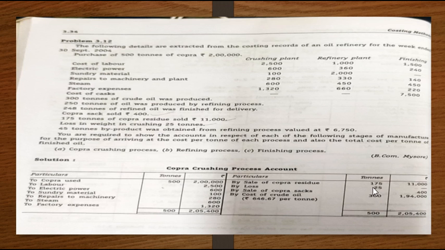So we will take first the sales. How many tons? 175 tons at rupees 11,000. Next we will take up the other sales. Copra sacks sold at rupees 400. So by sales of copra sacks, 400 tons is not given. Next, they've given us a loss in weight in crushing, 25 tons. They've given the loss, but they have not given the cost, so it is nil. Then the actual production for that process is 300 tons of crude oil was produced. So by cost of crude oil is 300.